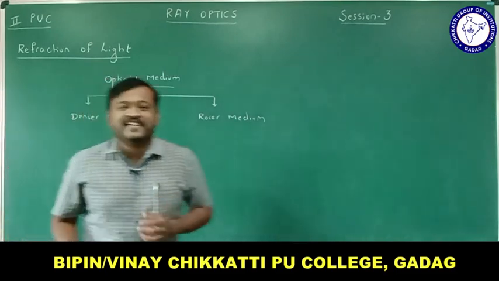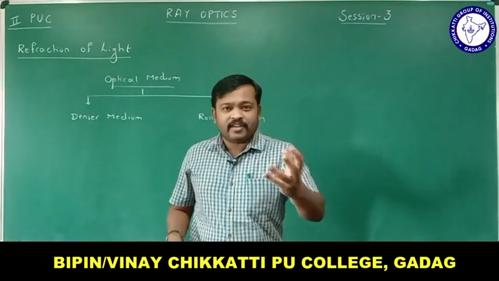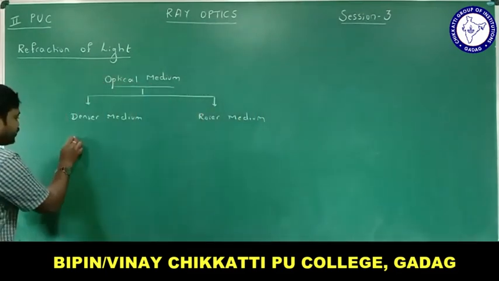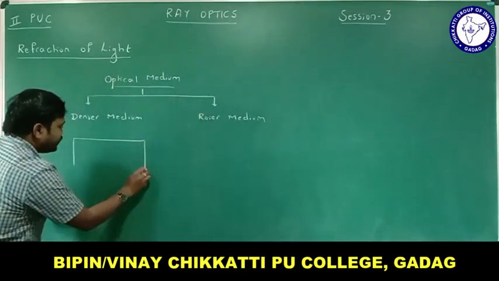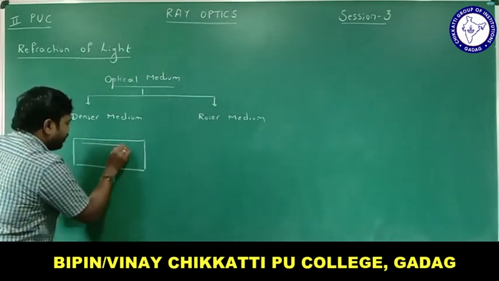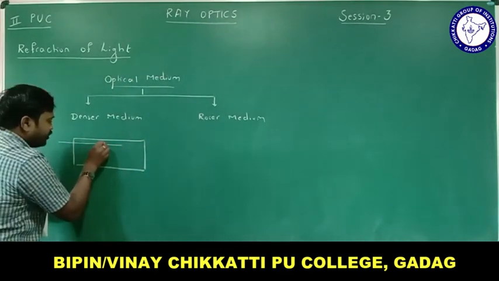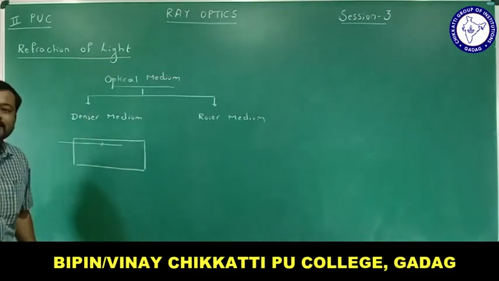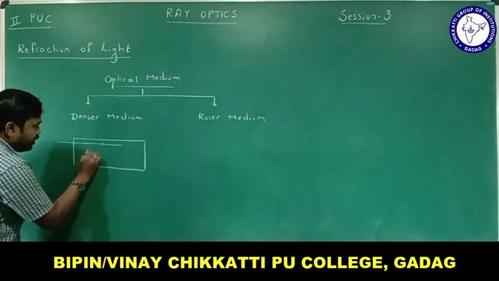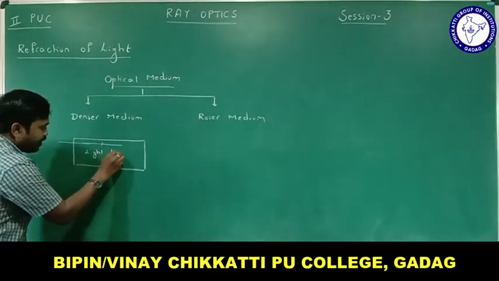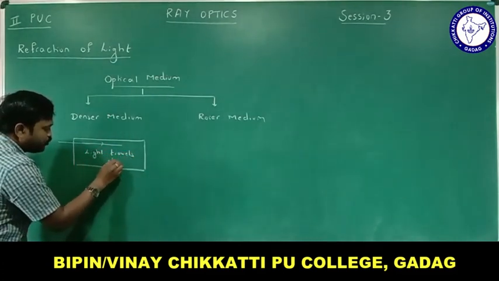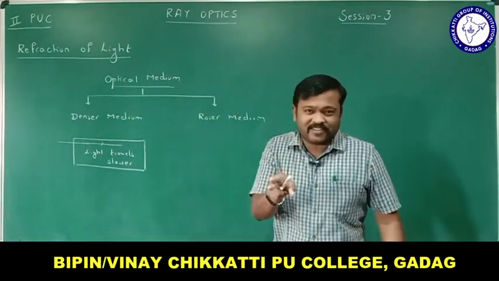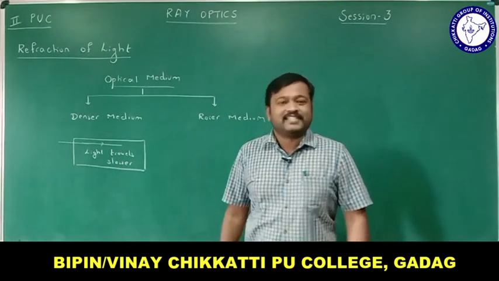So what is a denser medium? It is a medium in which light travels slower. For example, if this is a medium and the light travels here, if the light travels slower in the medium, then that kind of medium is called a denser medium.